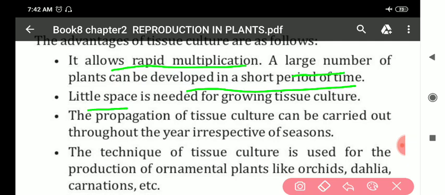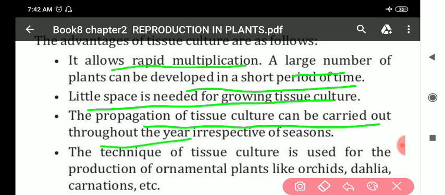Next, little space is needed for growing tissue culture. For the tissue culture technique, a small space will work. Next, the propagation of tissue culture can be carried out throughout the year irrespective of season. It means that without considering which season it is, tissue culture can be done in any season.